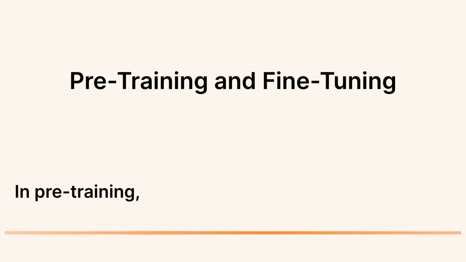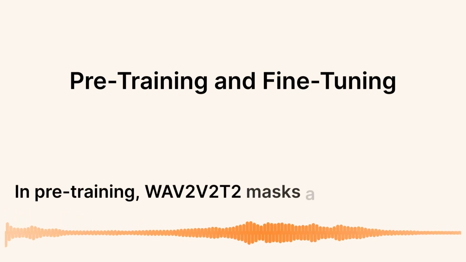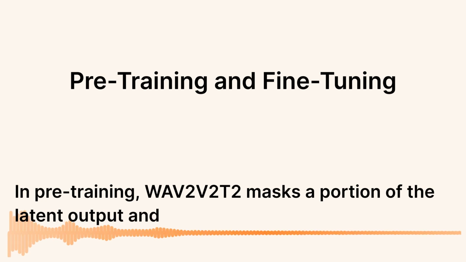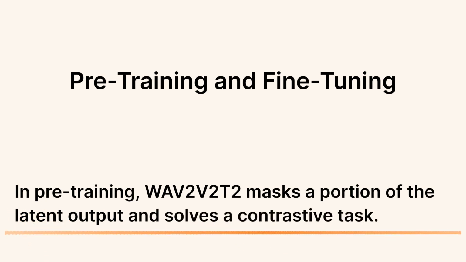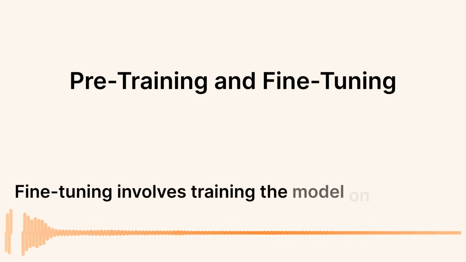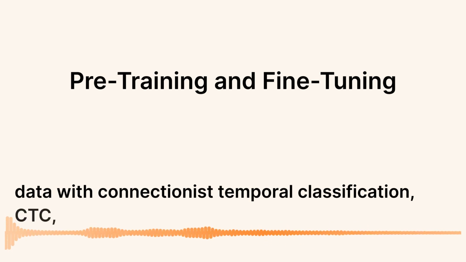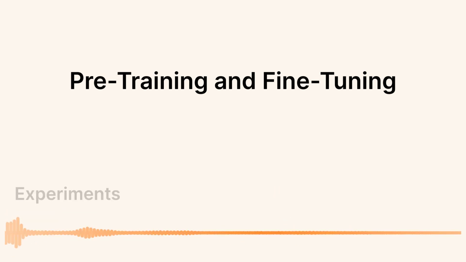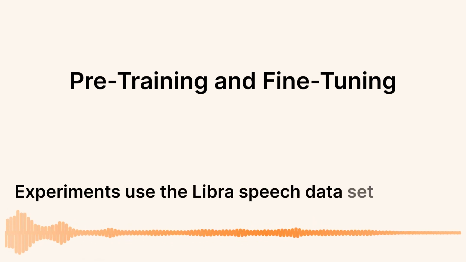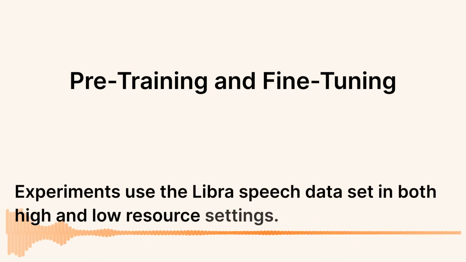In pre-training, wav2vec masks a portion of the latent output and solves a contrastive task. Fine-tuning involves training the model on labeled data with a connectionist temporal classification (CTC) loss. Experiments use the Libri-Speech dataset in both high and low resource settings.